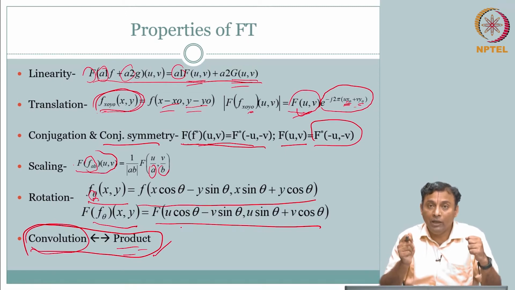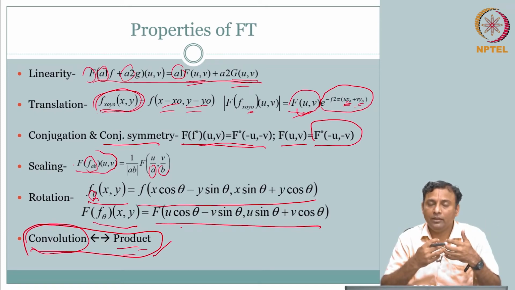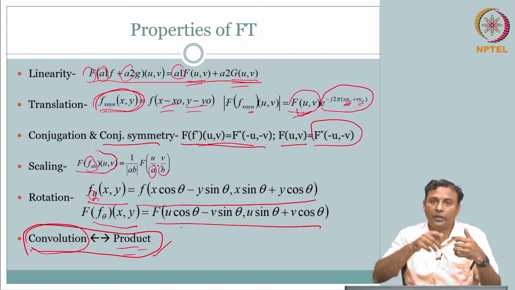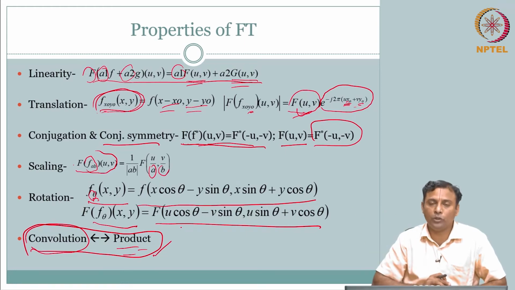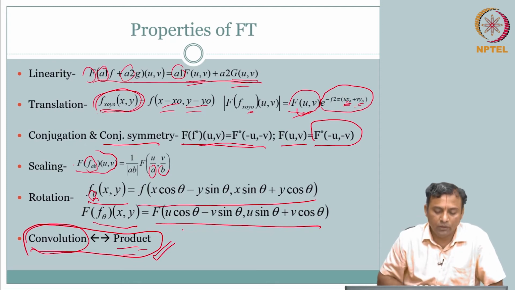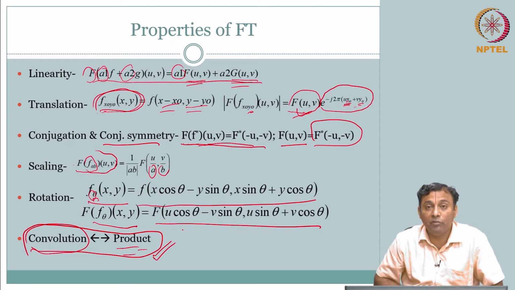Likewise, if you have 2 signals which are multiplied in the spatial domain, then you could take their respective Fourier transforms and do a convolution in the frequency domain. You will get the same output signal by these operations. Okay. So, that is something very powerful. You will encounter that at least at the time of implementation, when you are implementing certain algorithms and doing these operators, whether you want to use frequency domain operators or time domain, spatial domain operators, which is efficient, which is accurate, all these things you will encounter.